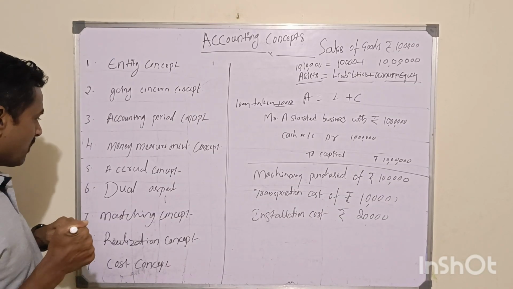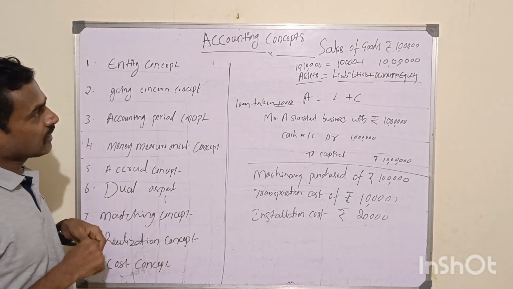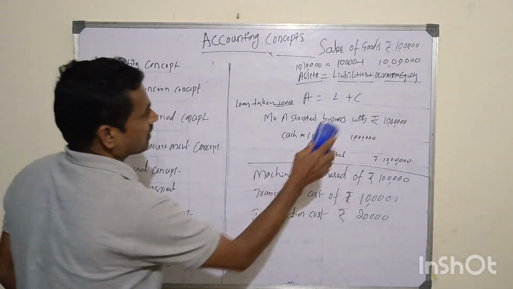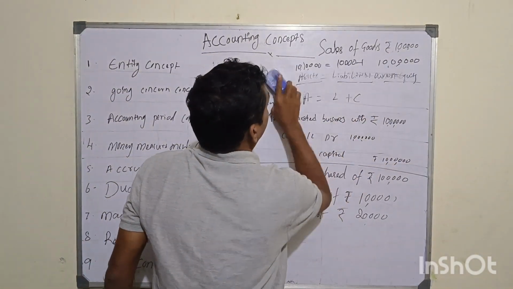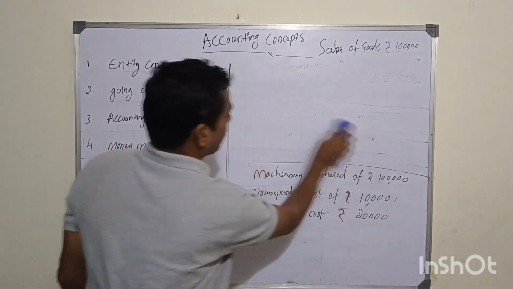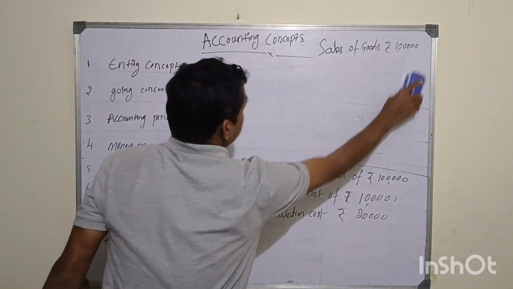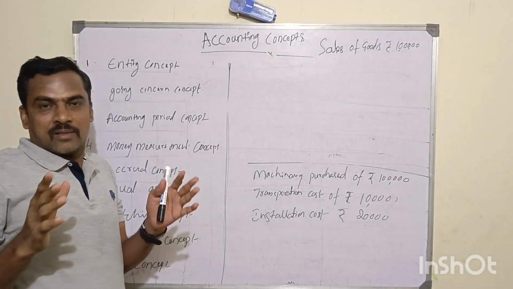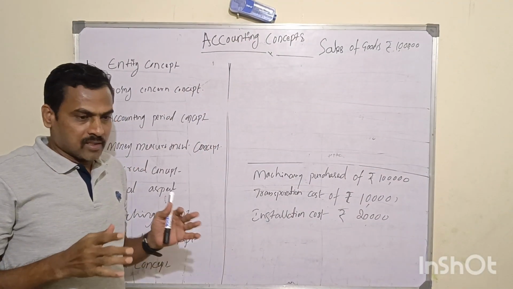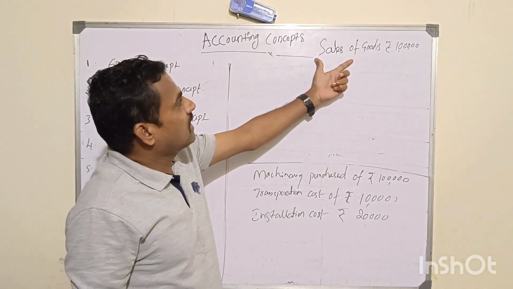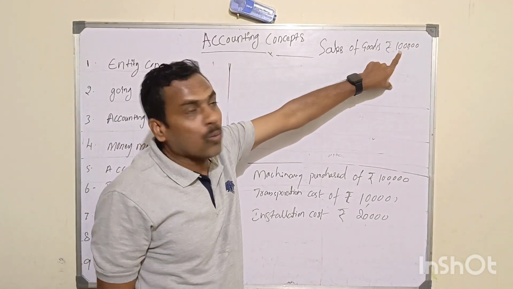Then let's talk about the matching concept. Again, it's a very important and interesting one. Matching concept. Let me erase this one. I am going to explain the matching concept. Very interesting one, please focus. What is the matching concept? Very important to business organizations. For example, a business entity sells goods of rupees 1 lakh.